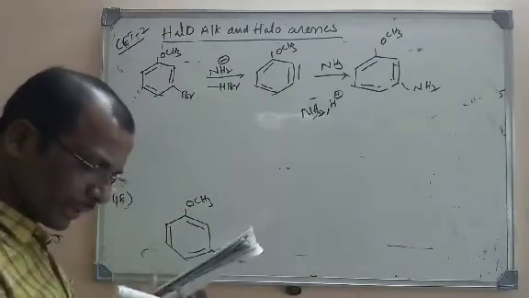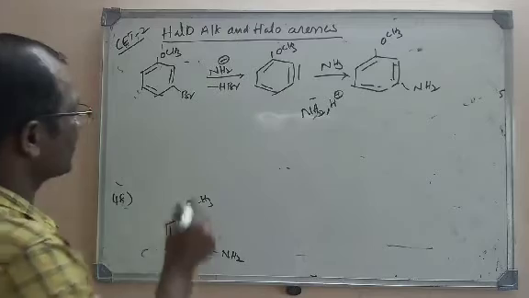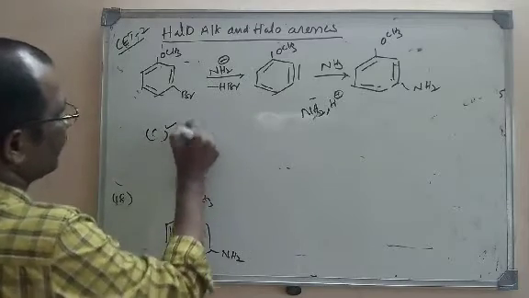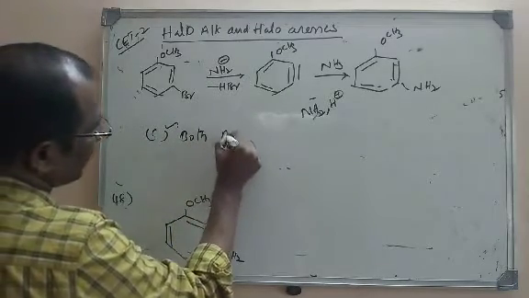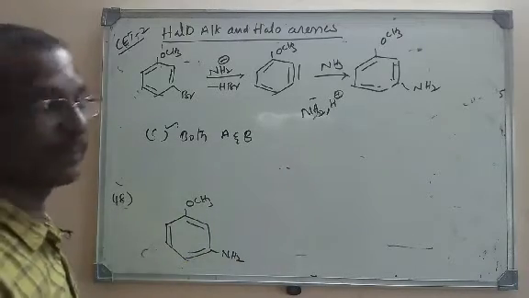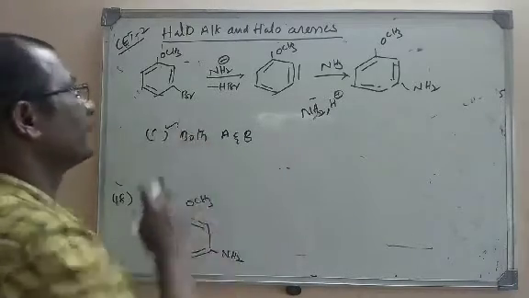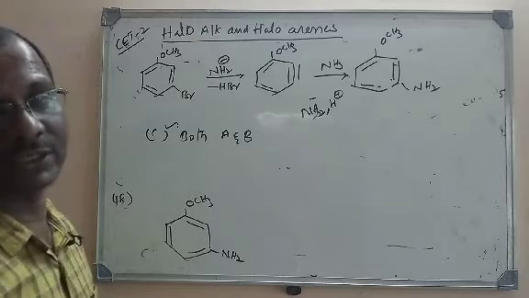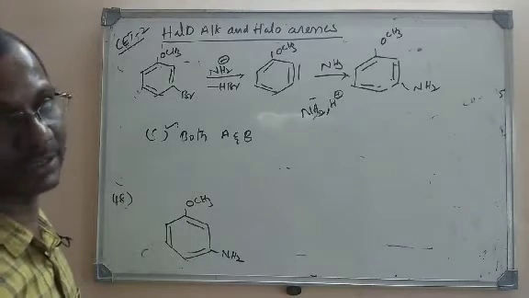So both will give the product. Option C is correct, both A and B. That means meta-anisidine can be prepared from ortho-bromoanisole or even from meta-bromoanisole.